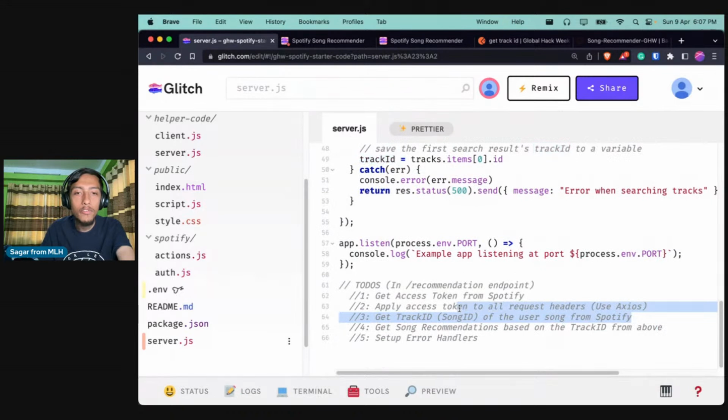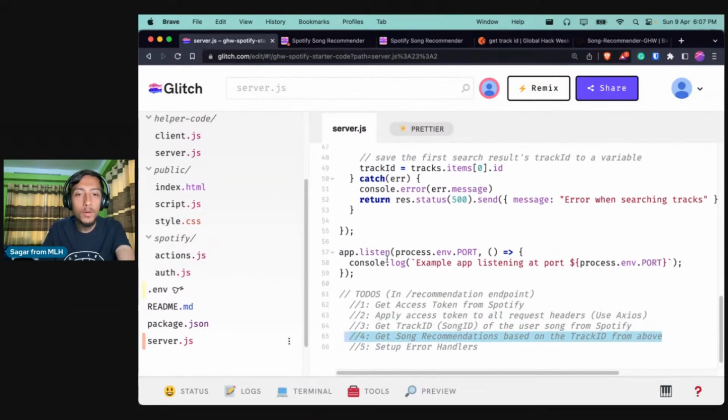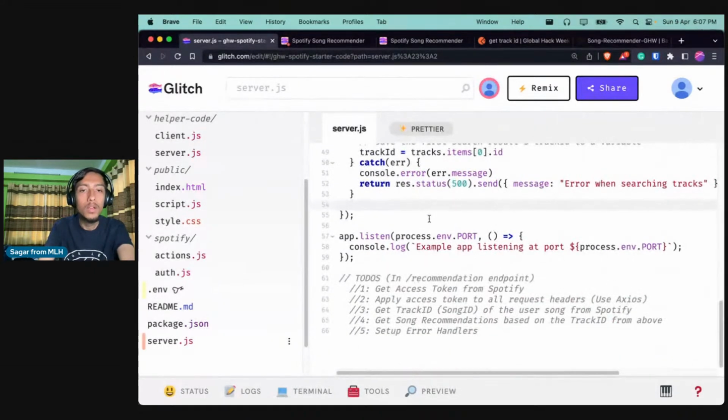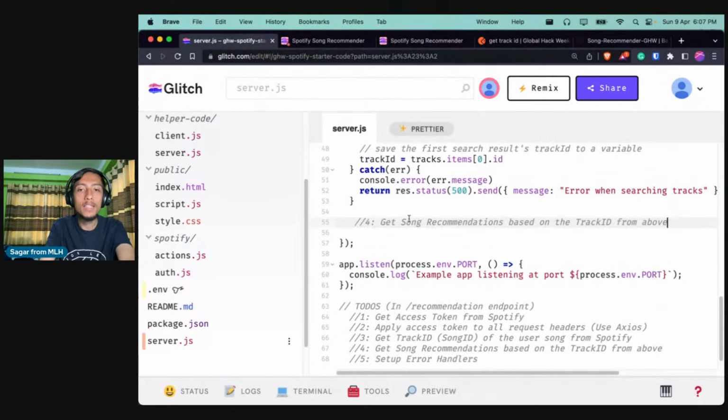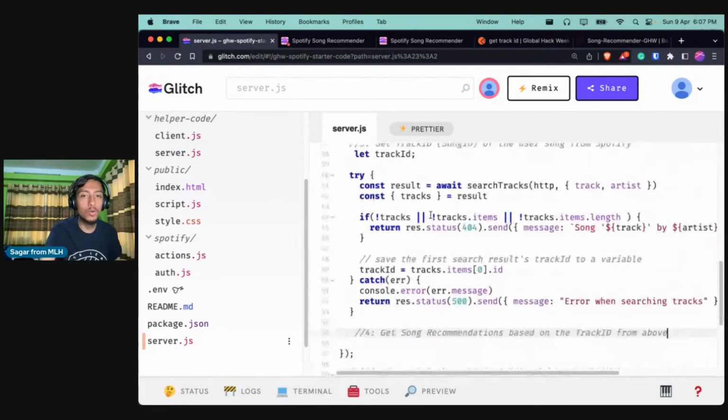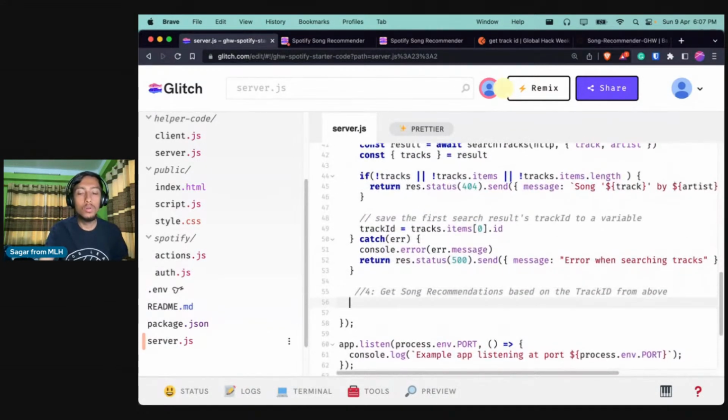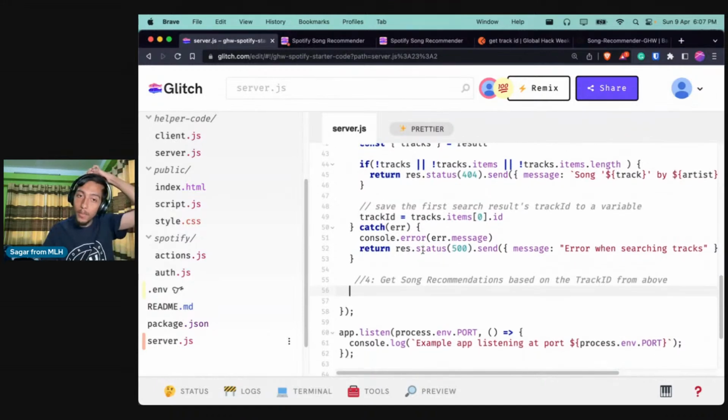And now if I go to step 4, all right, okay, let me go to step 4. So it is all about getting recommendations. So now we have the track ID, right? So now we have the track ID, we can hit the recommendations API.